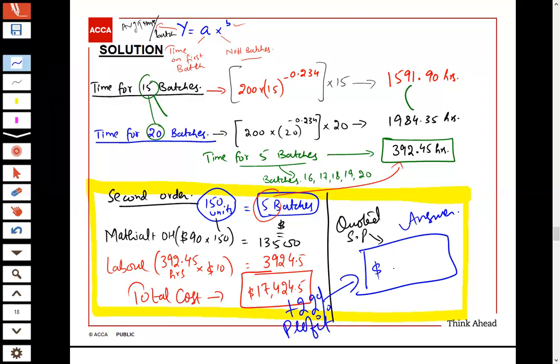I am calculating 17,424.5 and just adding 22%. It will be 21,257.89. This is my desired answer: the quoted selling price for the second order, which is 150 units or 5 batches, batch number 16, 17, 18, 19, 20 after 15 batches.